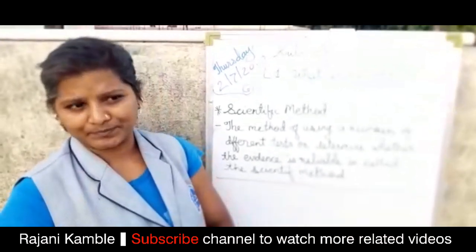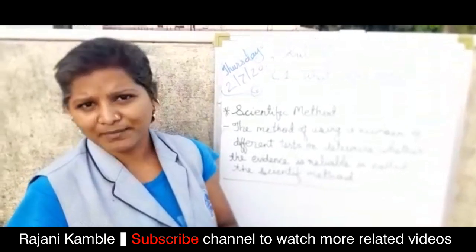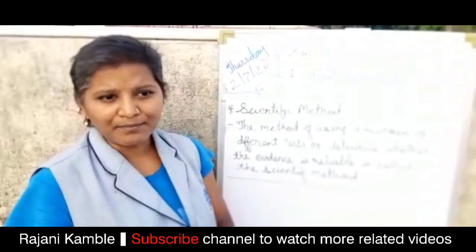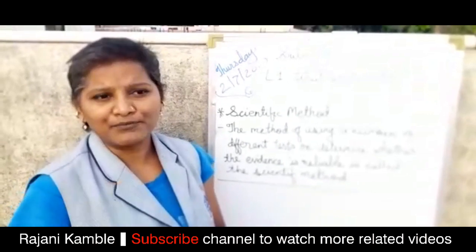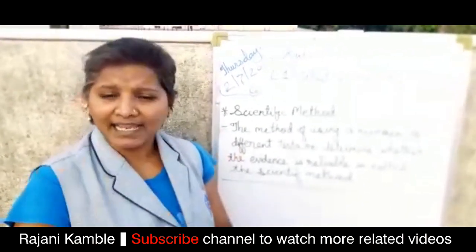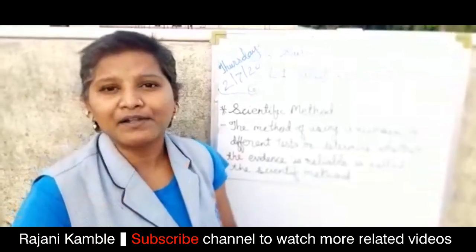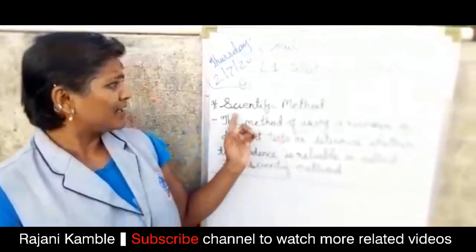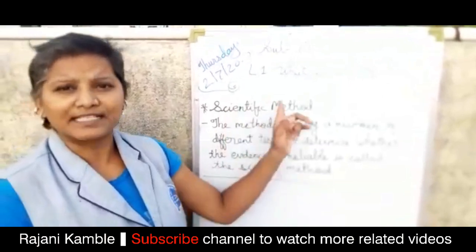Science means truth. Children, scientific method means what? Scientific method means to prove that fact or that thing. We examine that thing in different ways. So I wrote here the definition of scientific method.